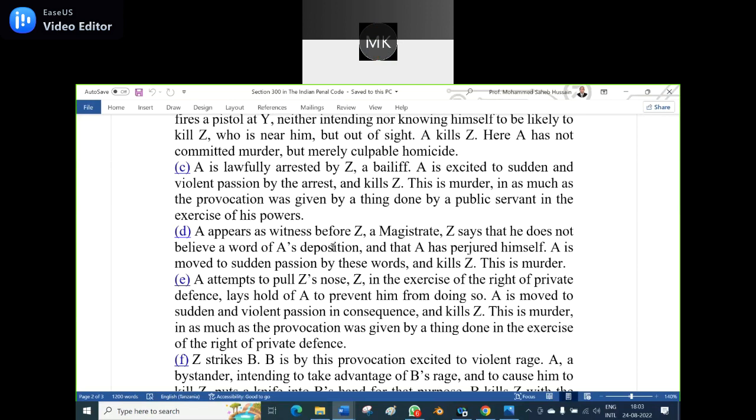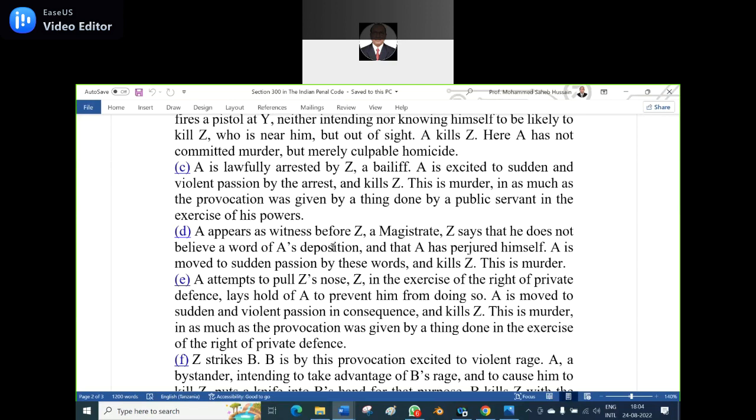Continue. A attempts to pull Z's nose, and Z wants to avoid it and moves his hand to prevent himself from such an act under the private defense. But A, agitated by the sudden provocation and violent passion, consequently kills Z. And this is purely a murder.